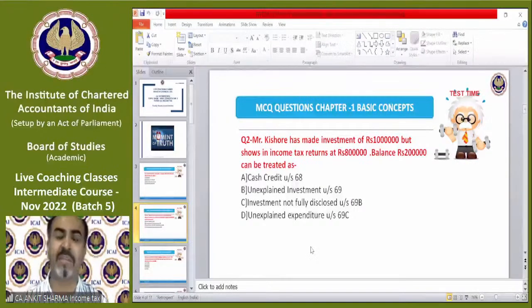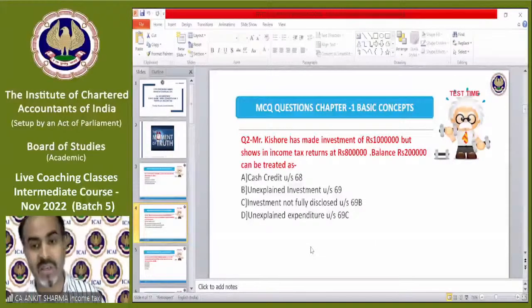If you have made an investment of rupees 10 lakh but the amount shown in the income tax return is 8 lakh, that means the investment is not fully disclosed, because the correct value was 10 lakh rupees but you have shown rupees 8 lakh. So the correct answer is C. Those who have given the correct answer C, congratulations.